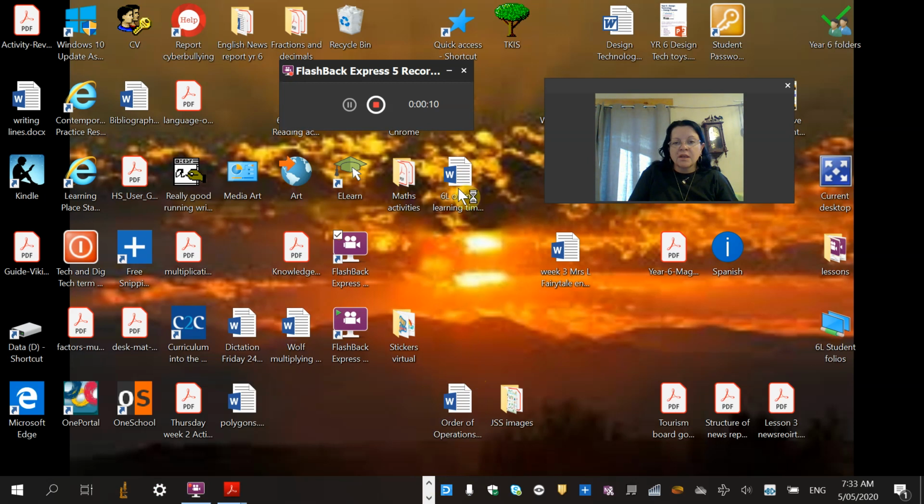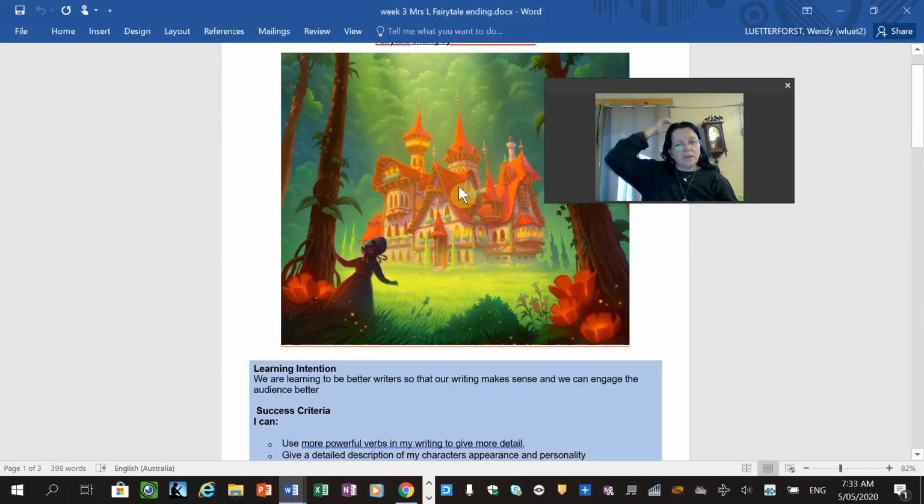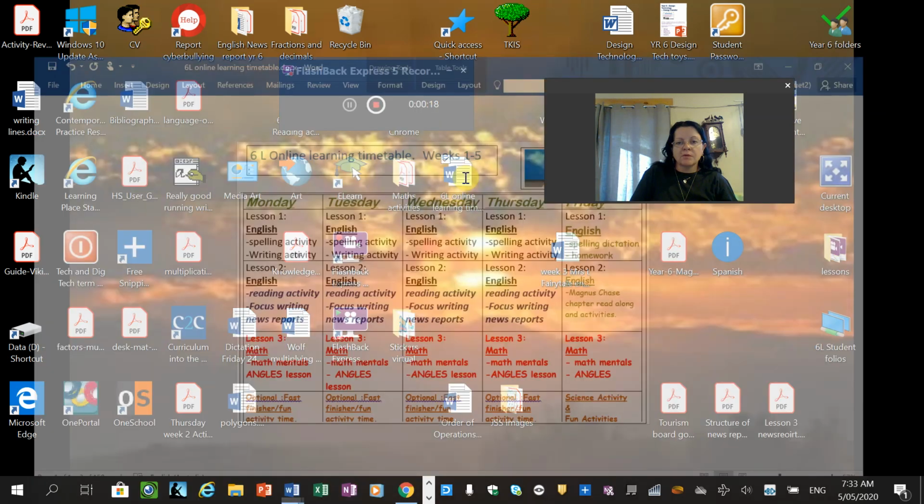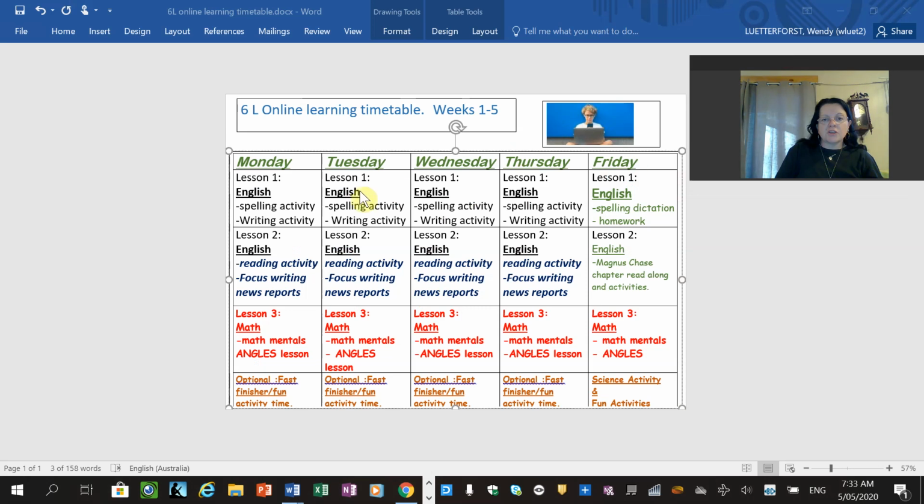Let's have a look at what we're going to be doing this week by looking at our timetable. Okay, so we're going straight to Tuesday. Our first lesson is going to be a spelling activity to do with the etymology of words, and our second activity is going to be writing to do with the fairy tale. Lesson 2 is a reading activity, a letter to the editor, and our focus writing we're going to continue on with newspaper reports, but this time we're going to be looking at a radio report. Lesson 3 is mathmentals, and this week we're looking at angles, so I hope everyone's completed their BODMATs.